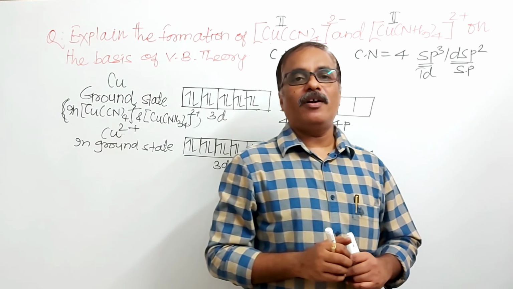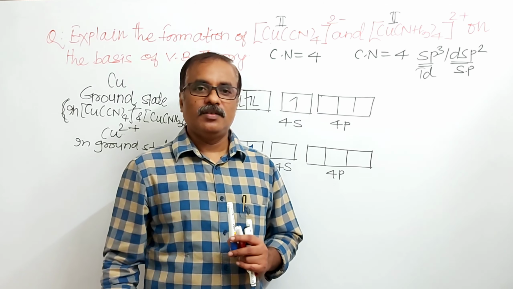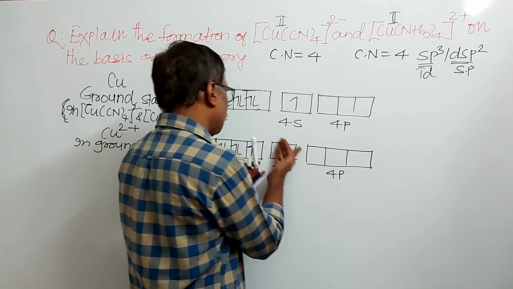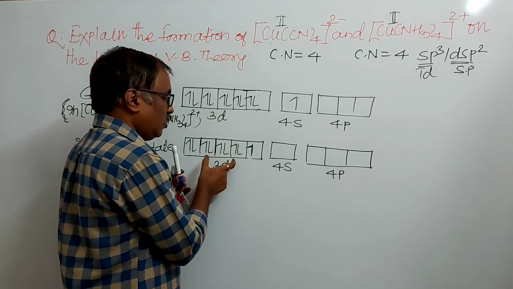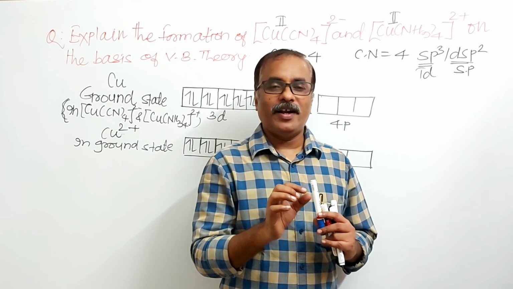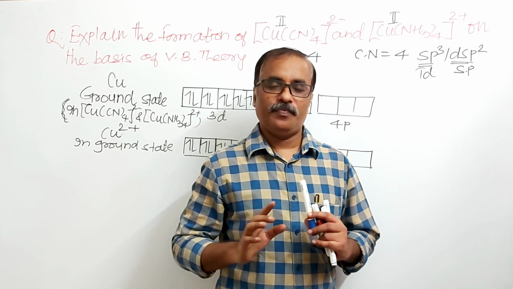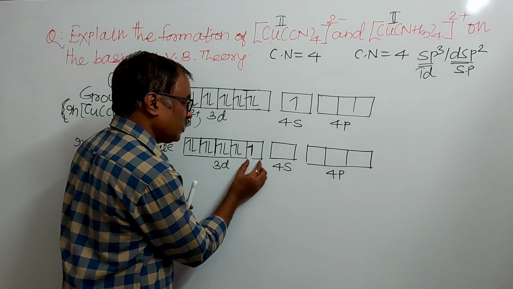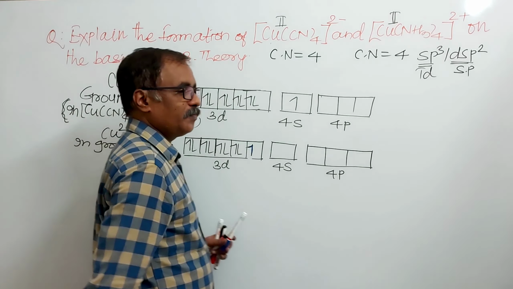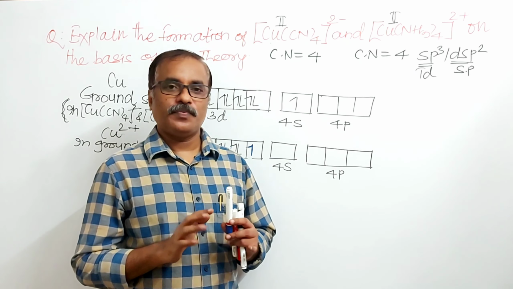With coordination number 4, both these complexes can have either sp3 or dsp2. And in valence bond theory, when there is attack of strong ligands, there is an inner pairing of electrons, the outer electrons shift inside. What is the condition for that? Empty atomic orbitals or a hole and an atomic orbital with a single electron. Here only one hole is there, there is no space for inner pairing of electrons, so this electron remains as it is.